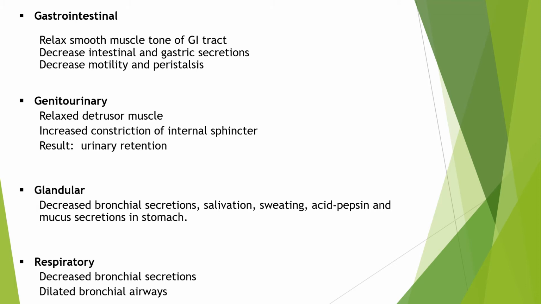Then glandular effects: decreased bronchial secretions, salivation, sweating, and acid, pepsin and mucus secretion in the stomach. On the respiratory system, they decrease bronchial secretions and dilate the bronchial airways.